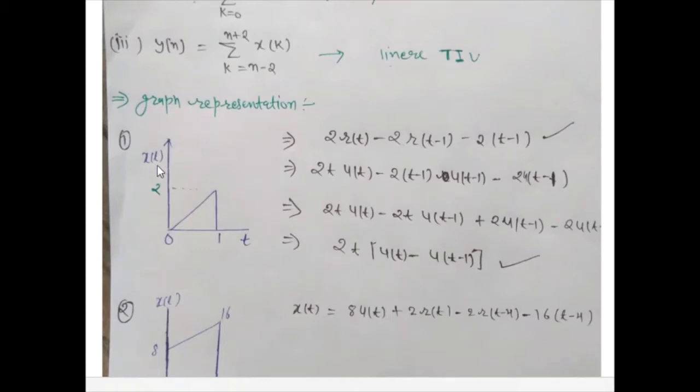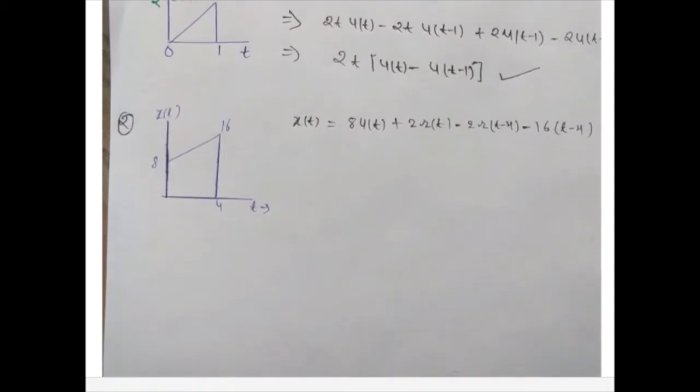We can directly write this equation from this graph. So this is the equation of a line. Slope is 2. So 2t is for the ramp function, a linear line, 2t u(t), and at t equal to 1, u(t minus 1). And you have to find the unit step function for this one. Here is u(t). Please remember this one. Here is u(t). So you have to convert it into the step function form.